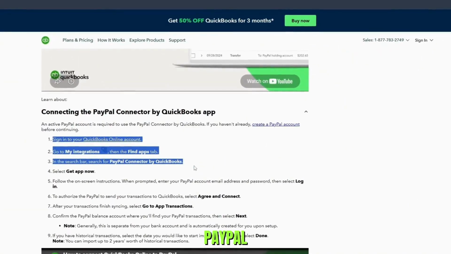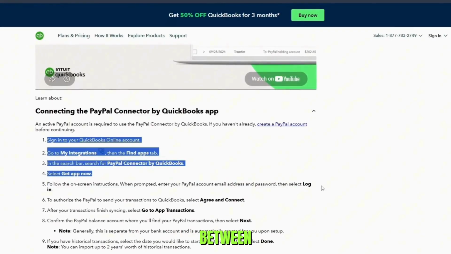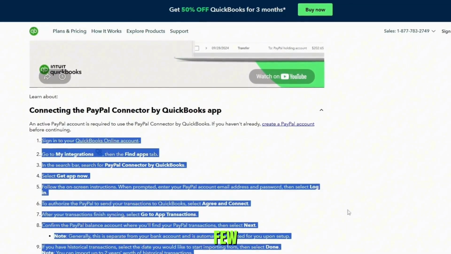Next, sign into your PayPal account using your PayPal email address and password. Then authorize the connection between PayPal and QuickBooks. Once connected, you will be asked to configure a few things.